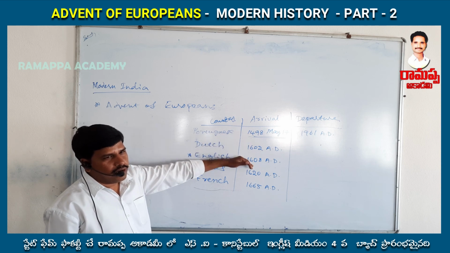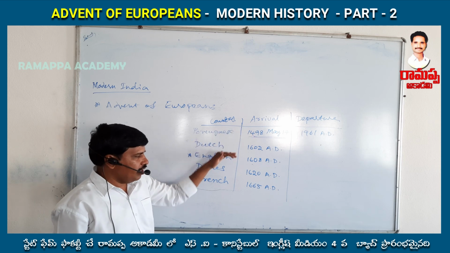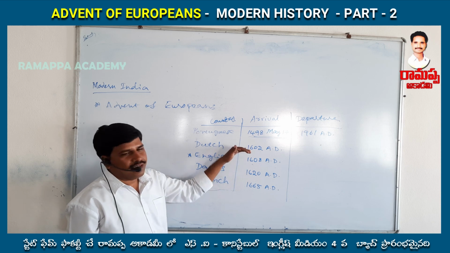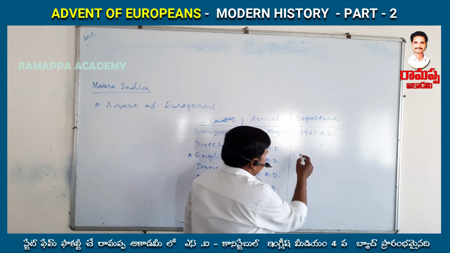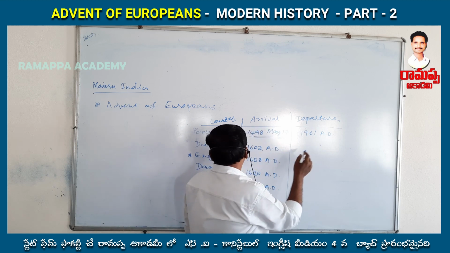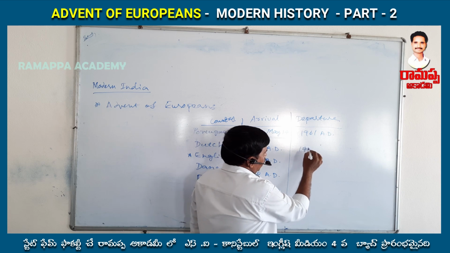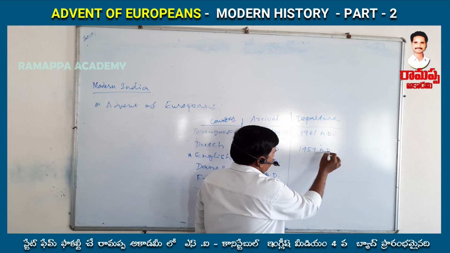The Portuguese came in the 15th century, and the Dutch and other European countries came to India in the early 16th century. The Dutch departure is 1759, not 57.